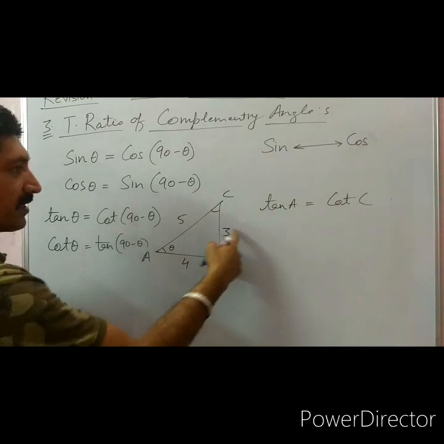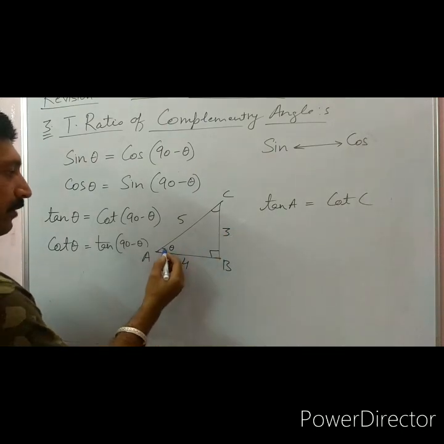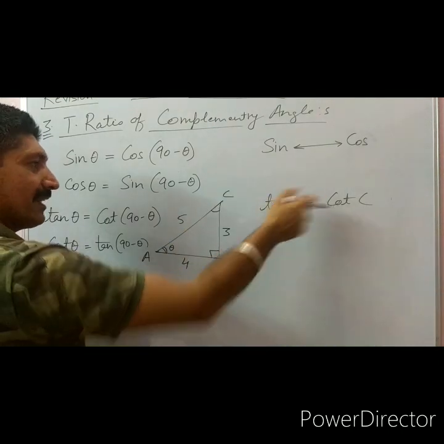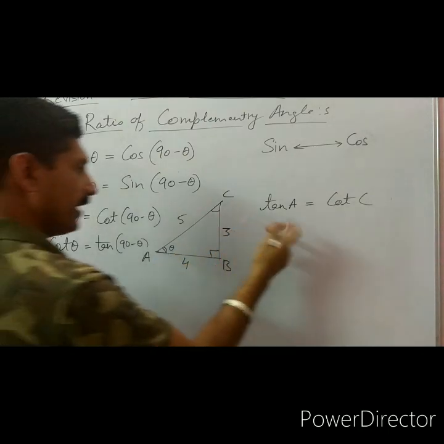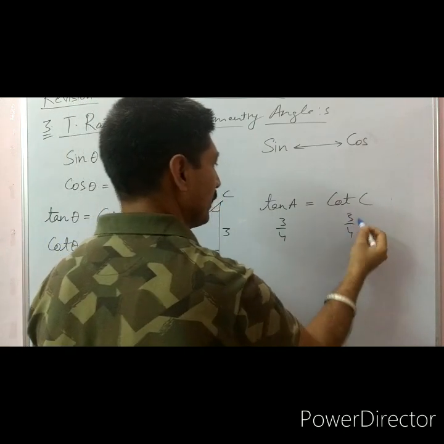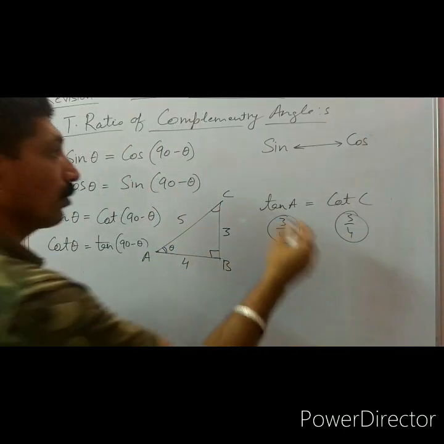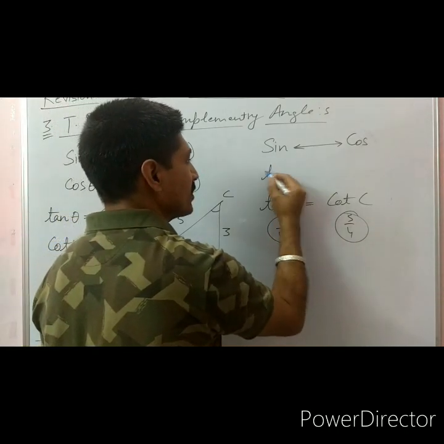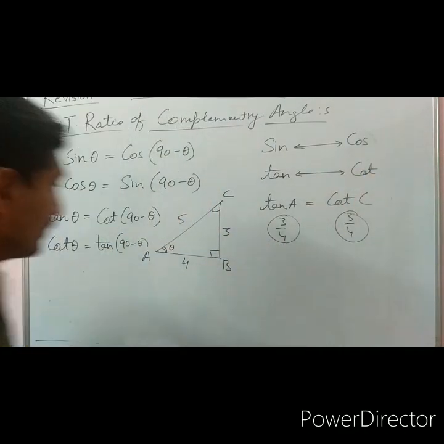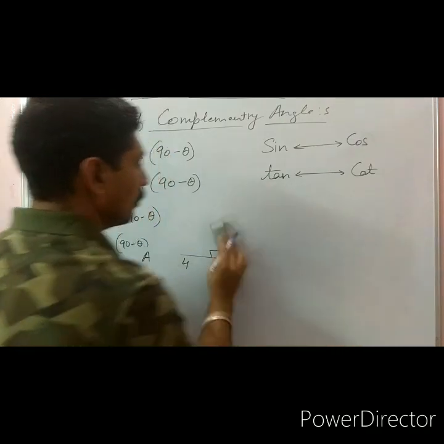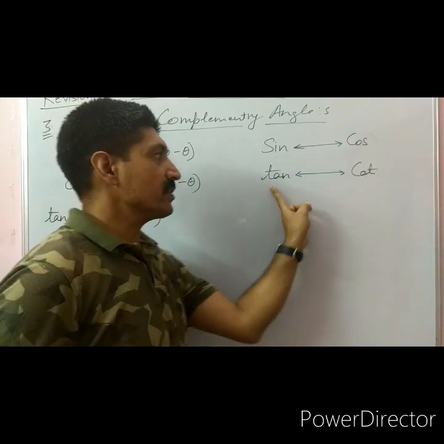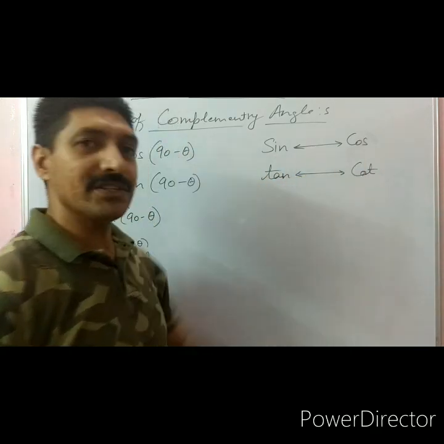Tangent of A is 3 upon 4, and cotangent of C is again 3 upon 4. So both values are always equal. These are the concepts of complementary angles: sine changes to cosine, cosine changes to sine, tangent changes to cotangent, and cotangent changes to tangent.